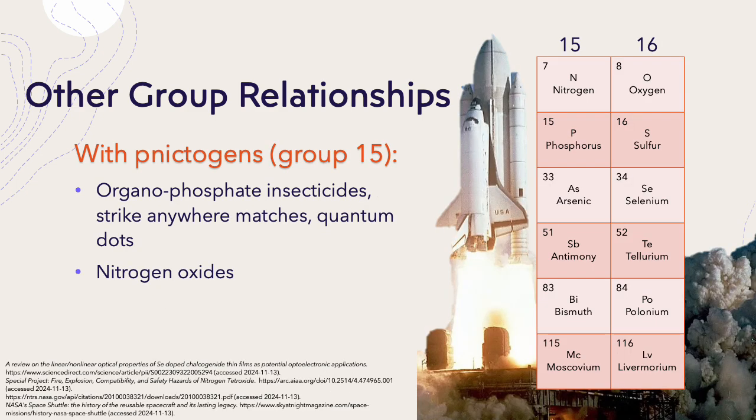Chalcogens can also interact with pnictogens. Their resulting compounds are used in items such as strike-anywhere matches, insecticides, and even in quantum dots. Nitrogen oxides are one such interaction between the 2 groups, which are used in items such as rocket fuel. The space shuttles made use of these nitrogen oxides in their rocket fuels.